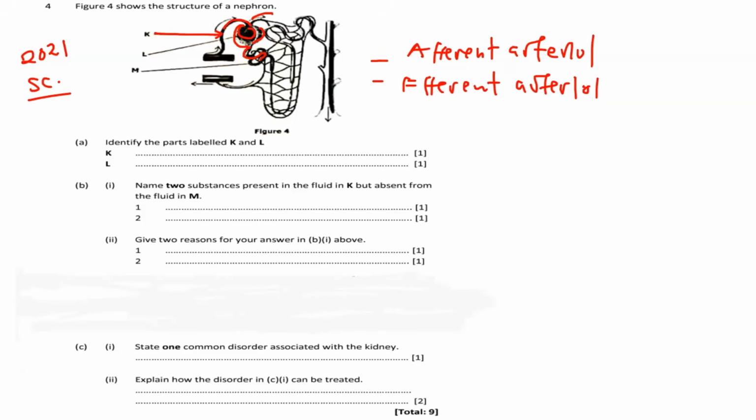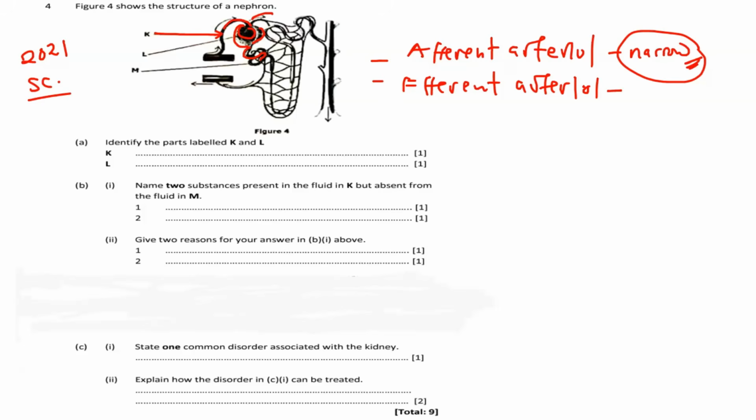In fact, it subdivides into masses of capillaries called the glomerulus, because the glomerulus is just a mass of capillaries. Then of course it comes out as efferent. The adaptation is that the efferent is narrower compared to this one because it carries blood at high pressure.